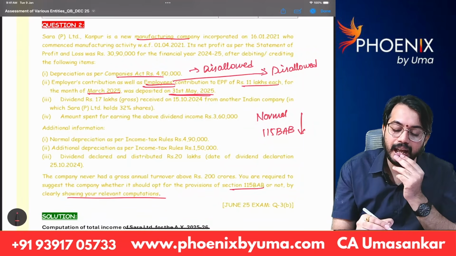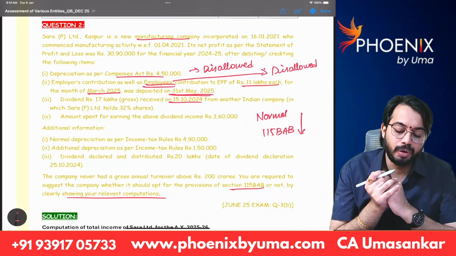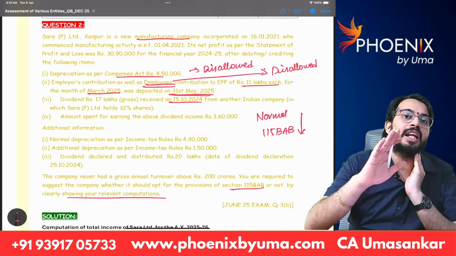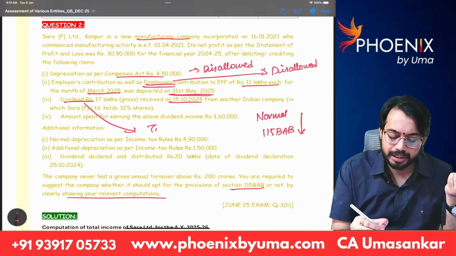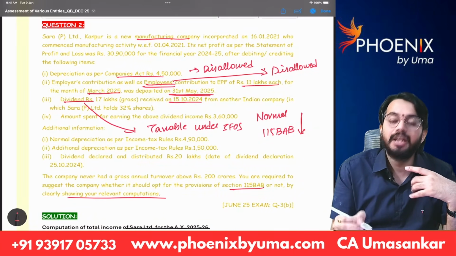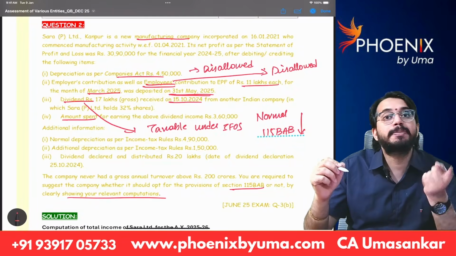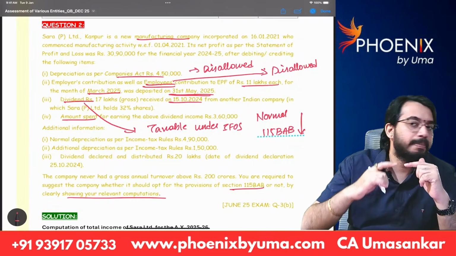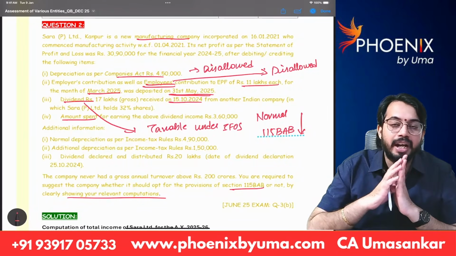Next, dividend of 17 lakhs received on 15th October 24 from another company in which Tara Private Limited holds 32% shares. Amount spent for earning the above dividend income. See, generally dividend income is not taxable under PGBP. Dividend income is taxable under IFOS. So whatever the dividend income is, that is to be excluded while calculating PGBP income. And the expenditure for earning dividend is allowed as deduction under other sources. So while calculating PGBP income, you will disallow dividend and you will also disallow expenditure for earning dividend. Are you able to understand?